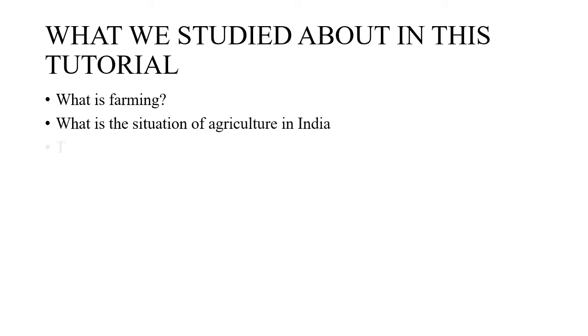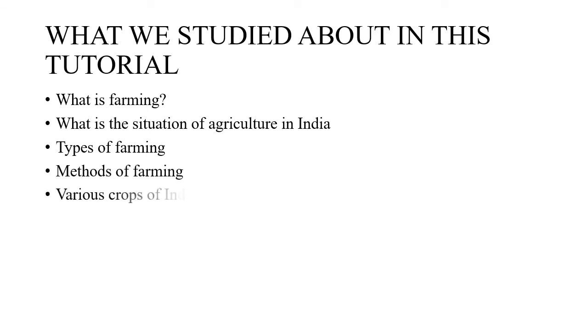Now, at the end of this first part of the 10th chapter, let us see what we studied in this tutorial. Have a quick glance. What is farming? What is the situation of agriculture in India? Next, the types of farming, then the methods of farming, the 6 types, the 3 methods. Various crops of India. There were 3 types of crops basically, Kharif, Rabi and Zaid. Then the food grains and the oil seeds, the types which we studied.